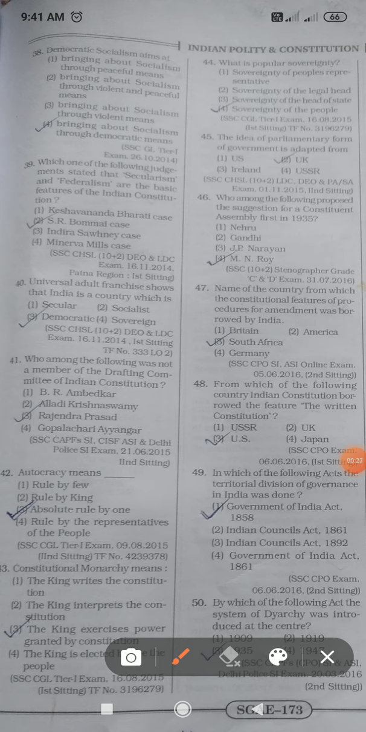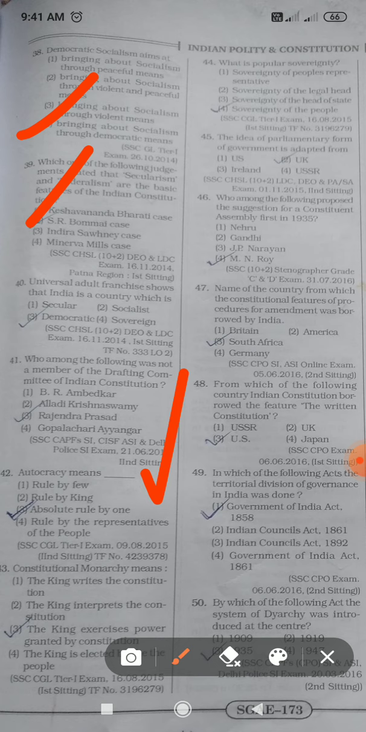So question 38 says, the democratic socialism aims at... the answer will be bringing about socialism through democratic means. Which one of the following judgments states that secularism and federalism are the basic features of the Indian Constitution? So it was the SR Bommai case, where the discussion about secularism and federalism took place, and those are part of the basic structure.